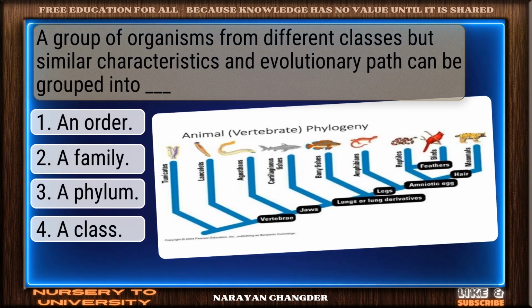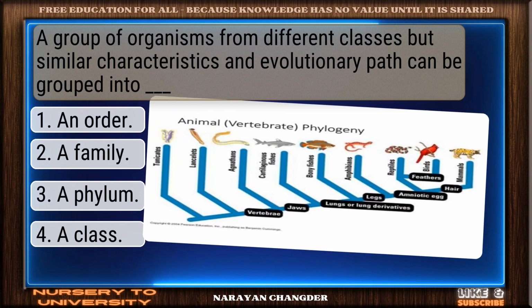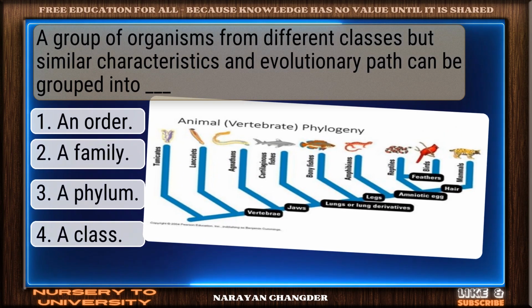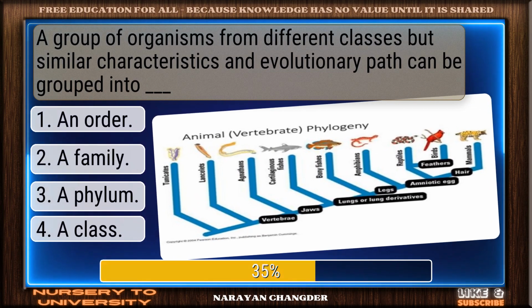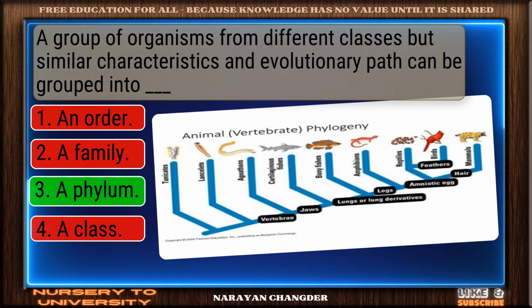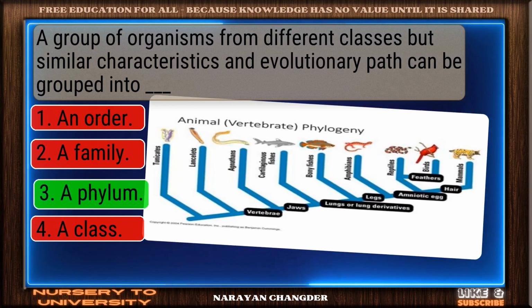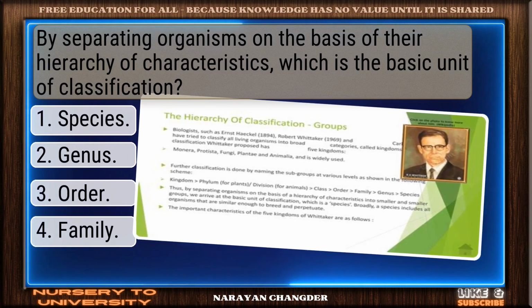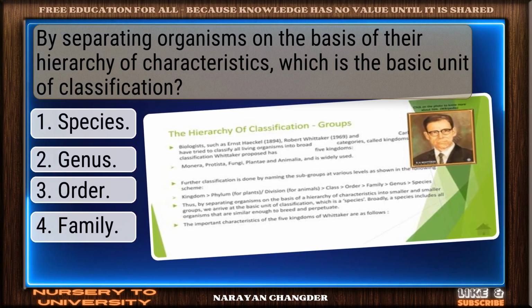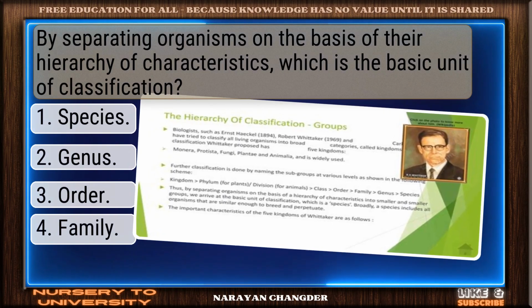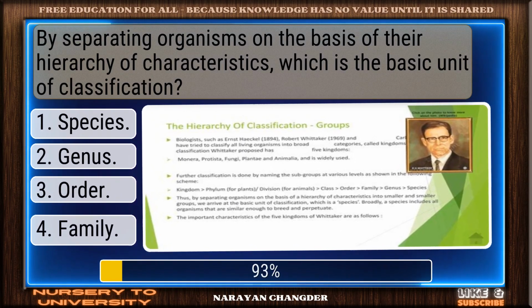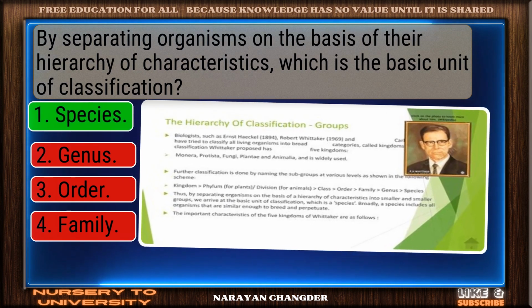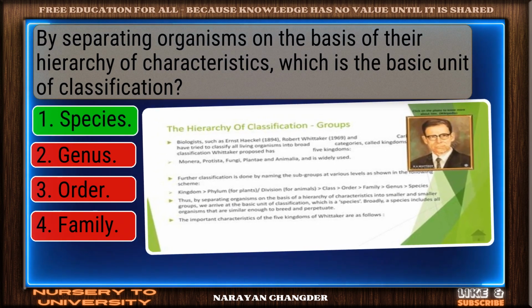Question number 40. A group of organisms from different classes but similar characteristics and evolutionary path can be grouped into dash. Well done. A phylum is the right choice. Question number 41. By separating organisms on the basis of their hierarchy of characteristics, which is the basic unit of classification? Clear logic. Your choice species is sound and 100% true.